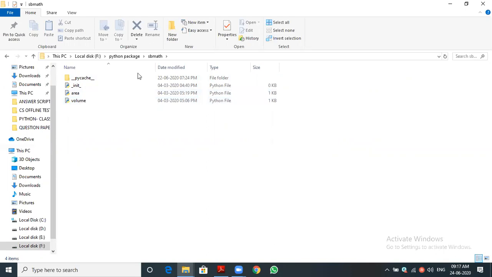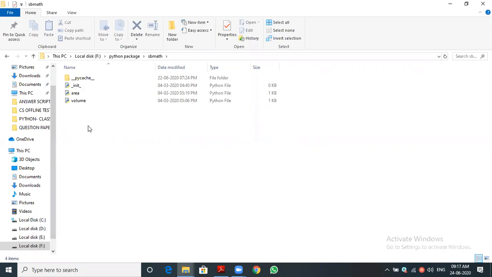So this is SB math, because it is a folder name, that's why it is called the package name. The package name is nothing but the folder name which you give. We give a name for the folder which contains the modules. Have you understood what the package name means? Yes, sir. It is merely a folder name, but the folder should contain the modules.